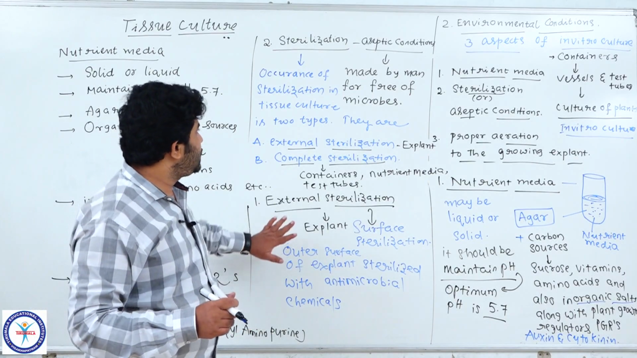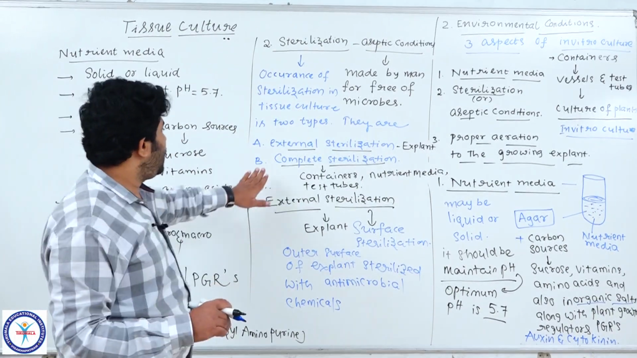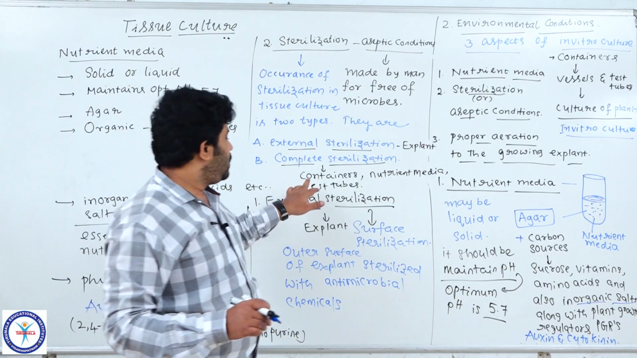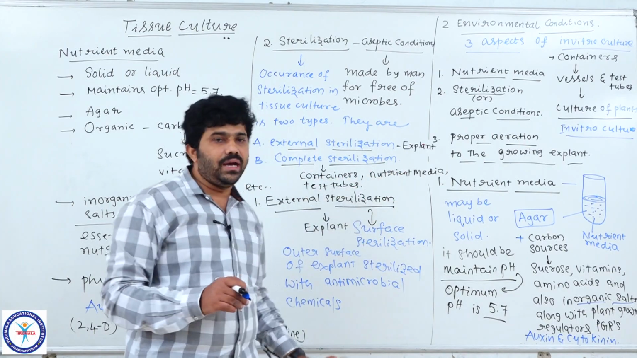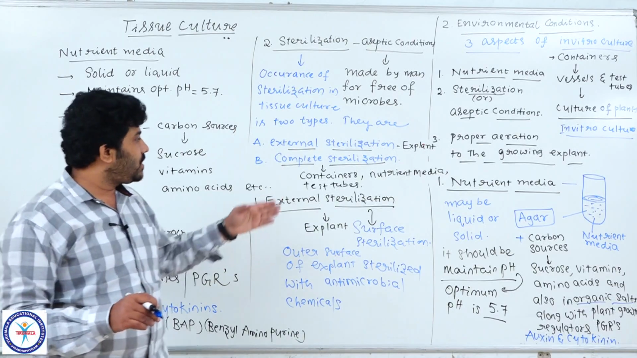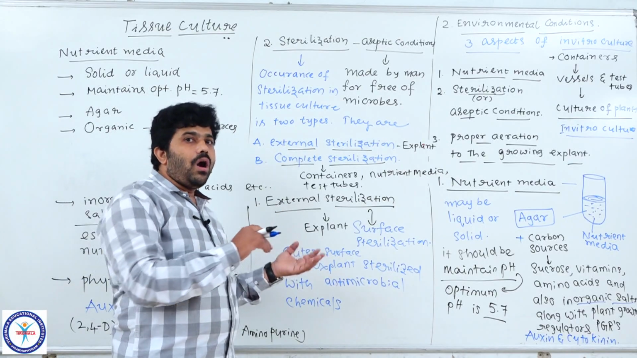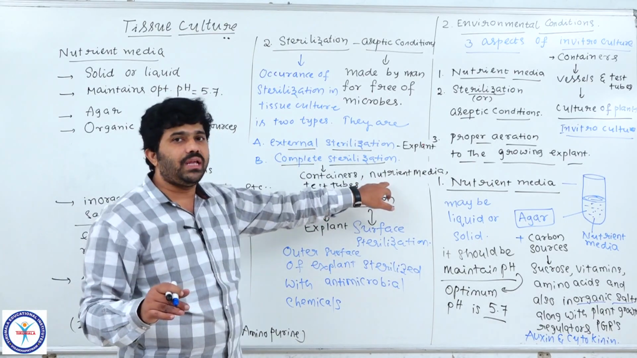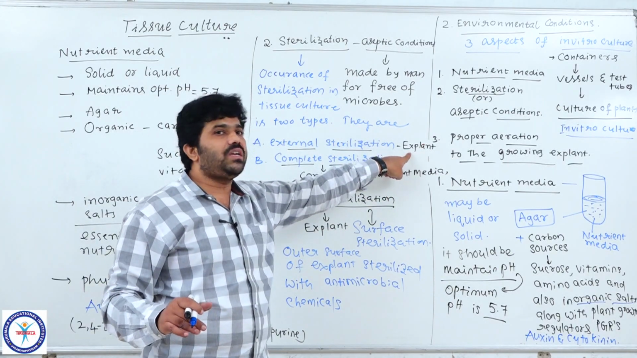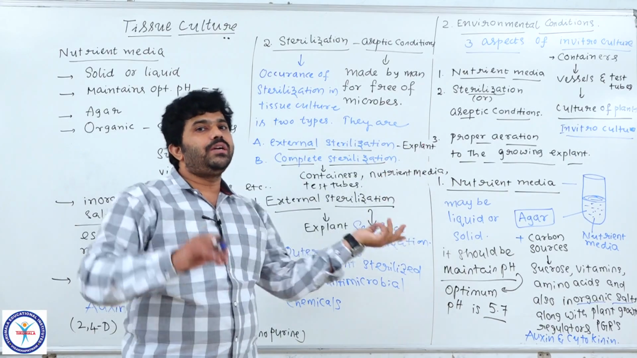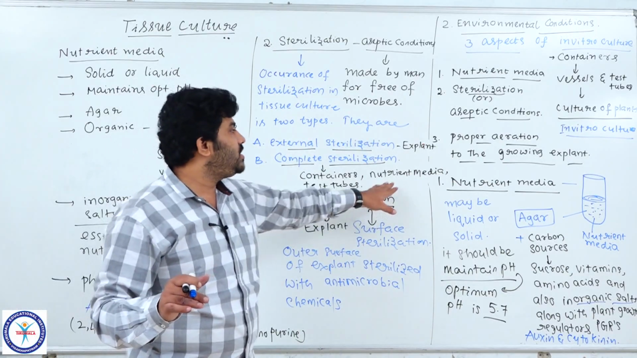Got the point, students? This is the information about sterilization and aseptic conditions. Understood? This complete sterilization is done to free all the containers and nutrient media of microorganisms. That is what we call complete sterilization. After finishing complete sterilization of all these instruments, onto the nutrient media in the test tubes, we transfer the explant that has undergone external or surface sterilization. We transfer the sterilized explant onto the sterilized nutrient media.